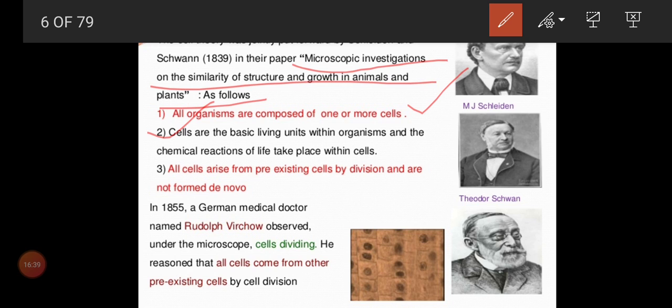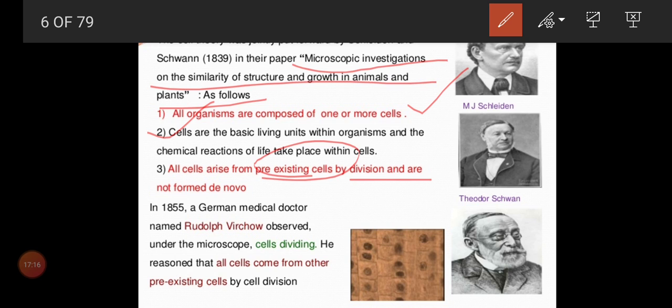For example, if I say new cells are formed, how are the new cells formed? New cells are formed from the pre-existing cells only. The pre-existing cells will undergo cell divisions like mitosis or meiosis, and from that you will get new cells. So new cells are formed from pre-existing cells by cell divisions like mitosis or meiosis. It is not formed de novo. Naturally you can't see any new cells by a sudden reaction. It will undergo cell division, and with that only you will see the formation of new cells.